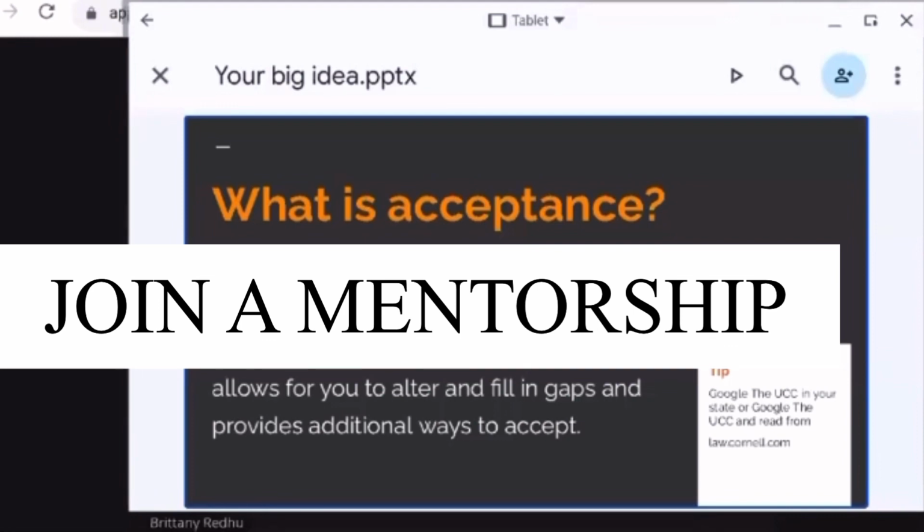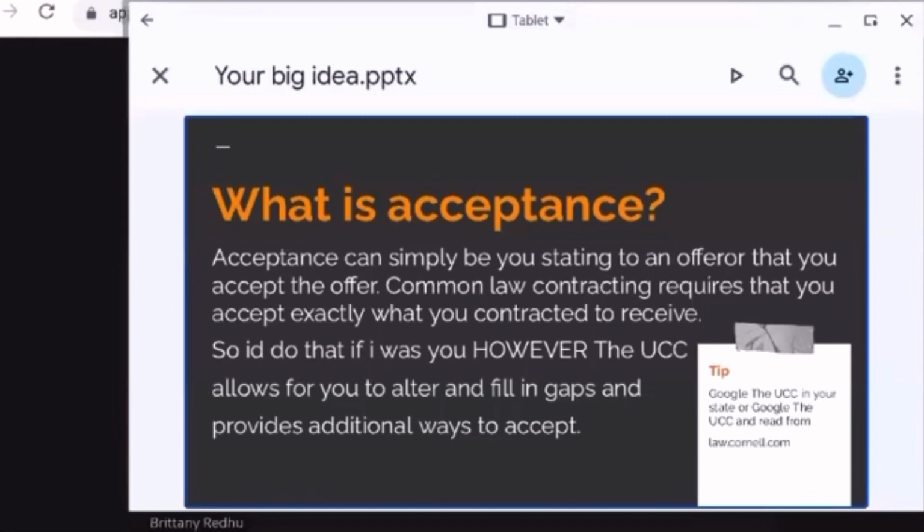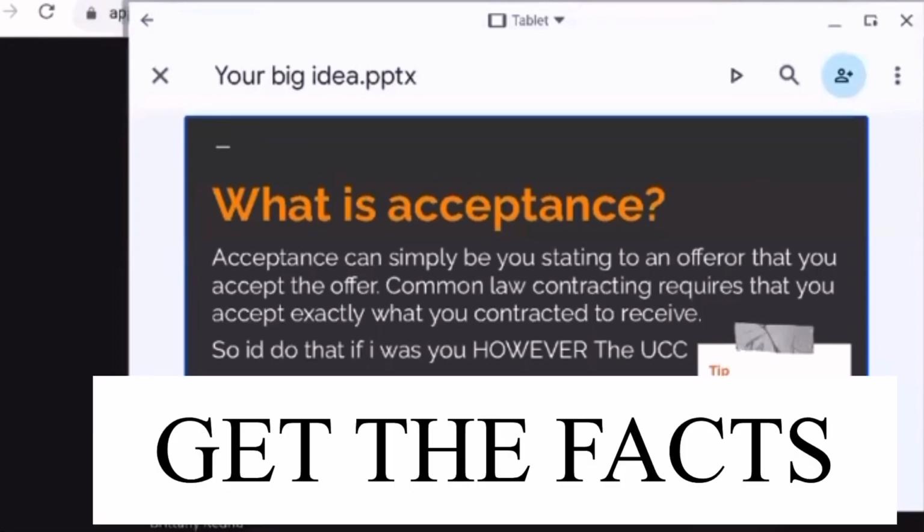The UCC comes in and kicks in, and it helps you to alter and fill gaps in common law contracting. So if you receive a contract that is working in the benefit of the other person, then you have the UCC that helps you to fill those gaps and alter the agreement. And it also allows for the other to modify the agreement. We're going to get deeper into acceptance because we know that on a common law contract, that's us accepting and receiving exactly what we contracted for.